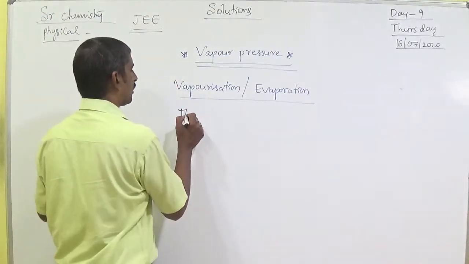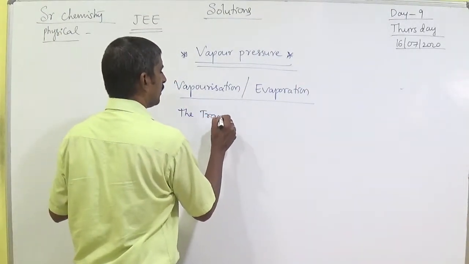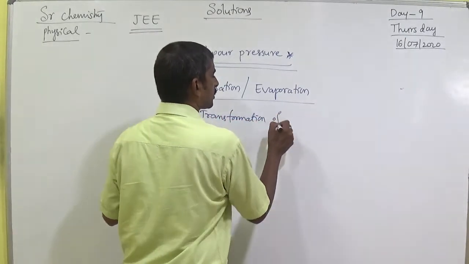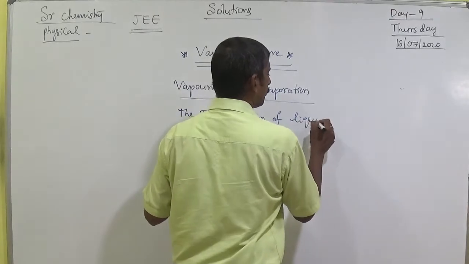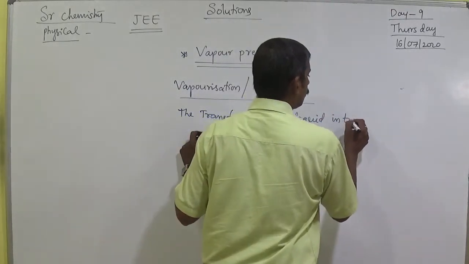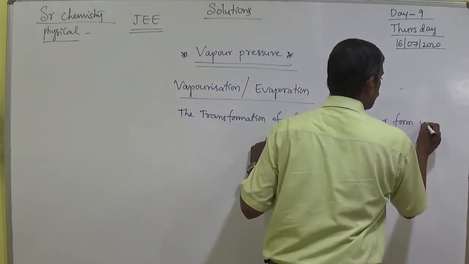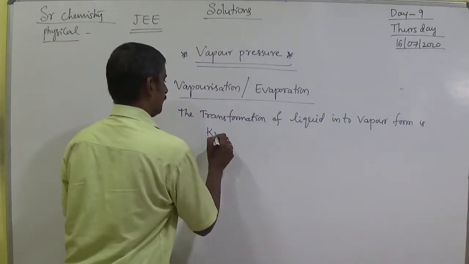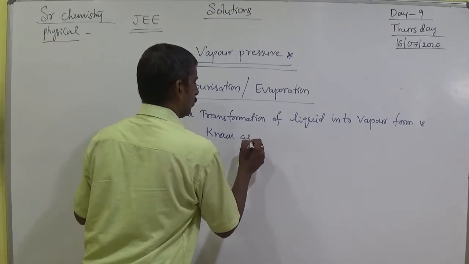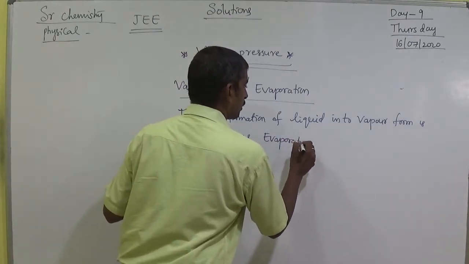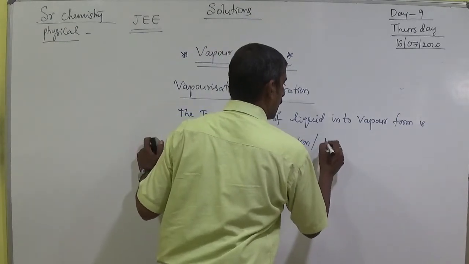That means the transformation of liquid into vapor form is known as evaporation or vaporization.